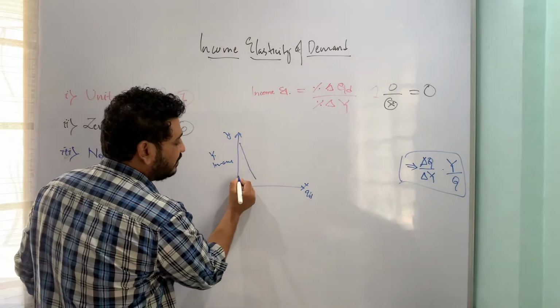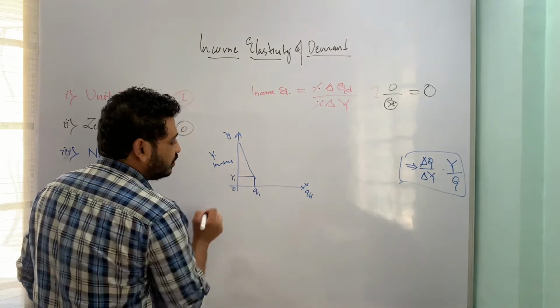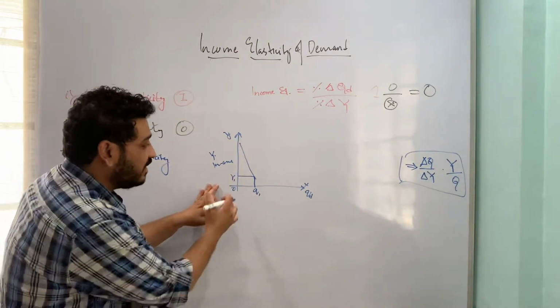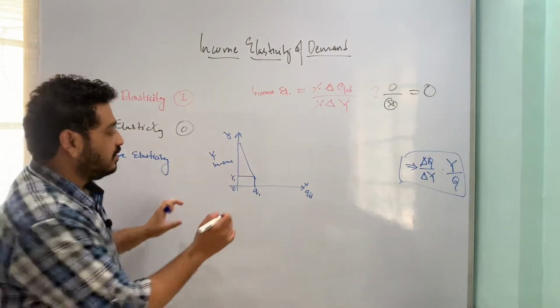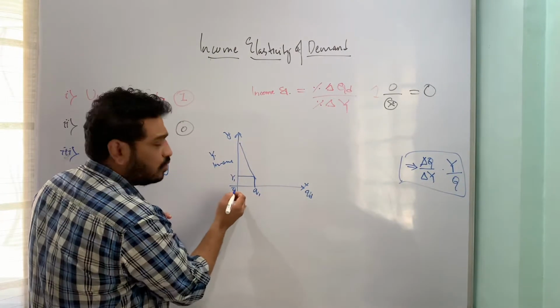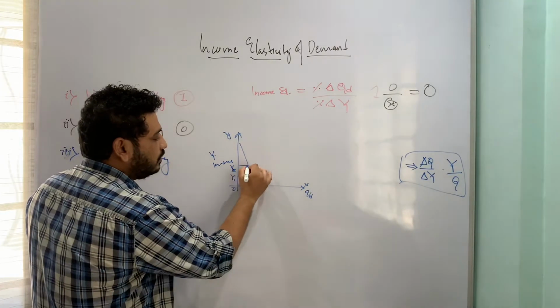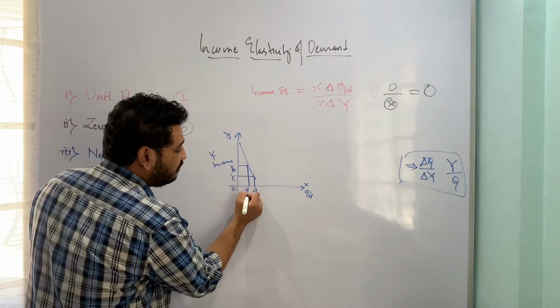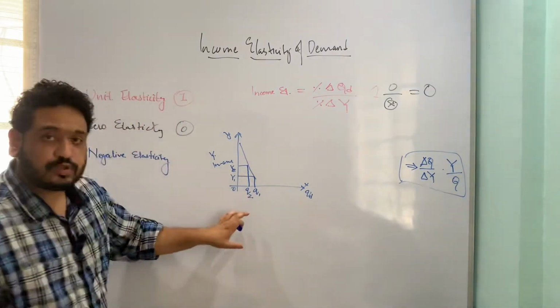Initially when my income was Y1, I was demanding say Q1. But as my income increases from OY1 to OY2, the corresponding quantity demanded falls from OQ1 to OQ2.